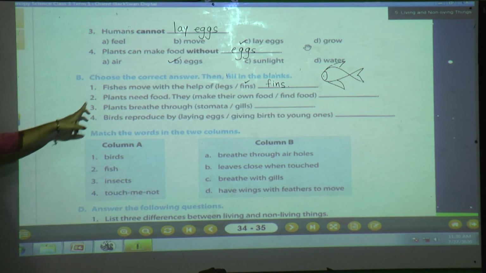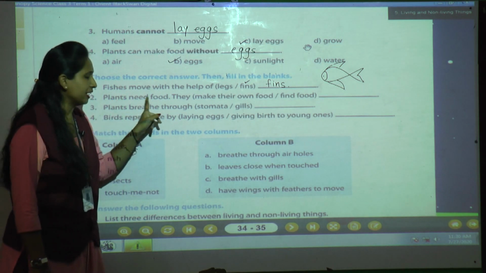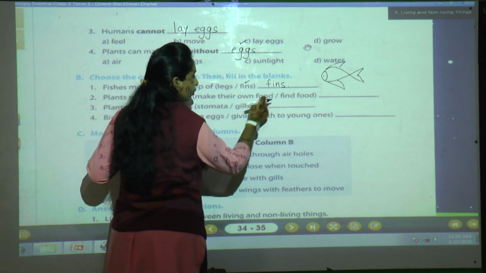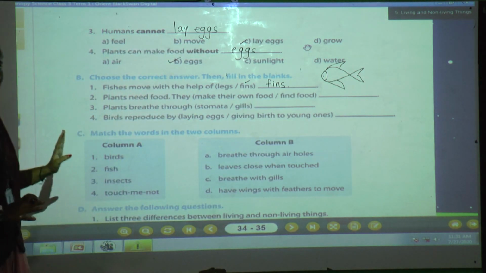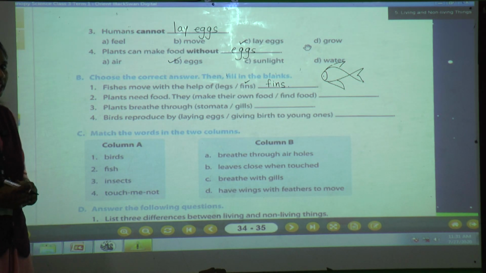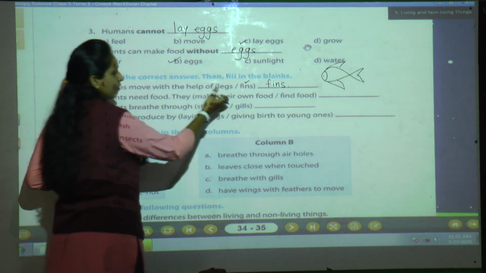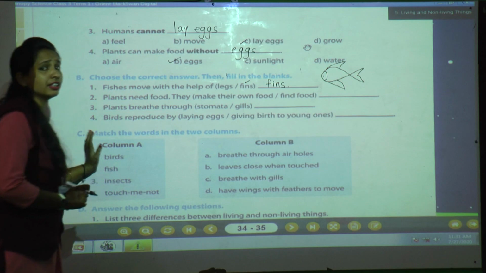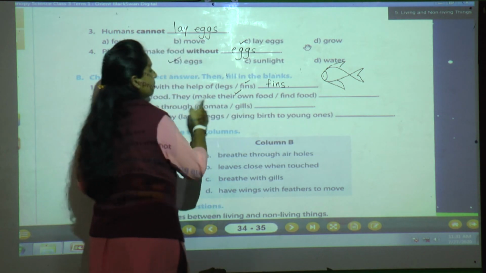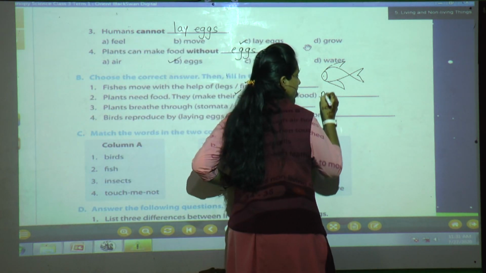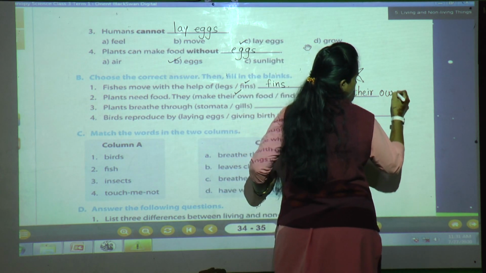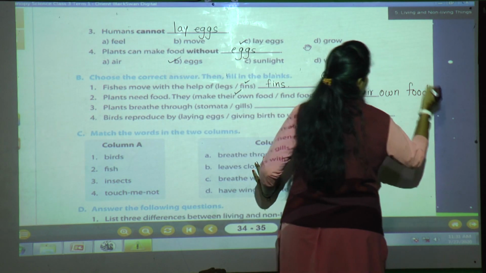Okay. Now we'll move to the second question. Plants need food. They dash dash. The options are make their own food or find food. See, as we have studied, plants need food, yes or no? But do plants ask food from us? No, because they make their own food, yes or no? With the process of photosynthesis. Yes. So what is the correct answer? Make their own food. Right here. Make their own food. And give the full stop.